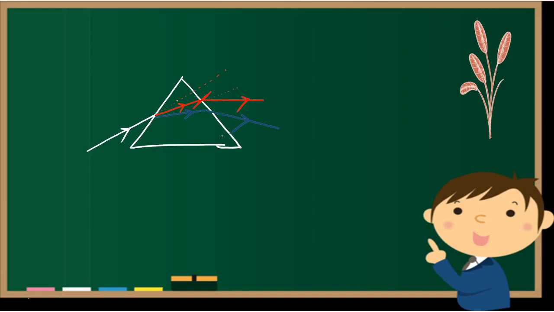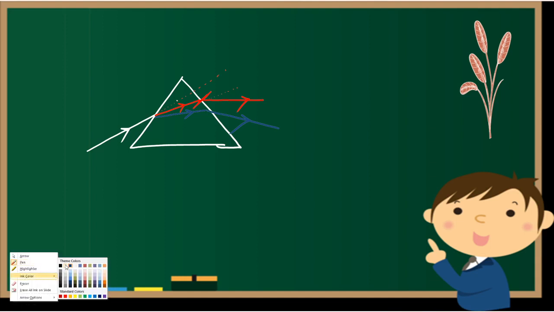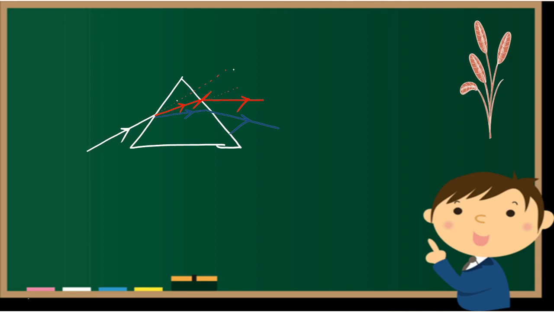Clear? Now how to merge? Very simple. Again I have to give opposite bending to the two rays, then they can come back to their own place. It means if I take another prism like this, then what will happen?